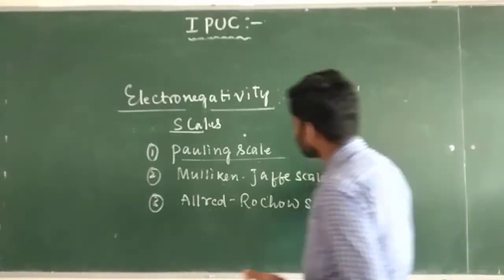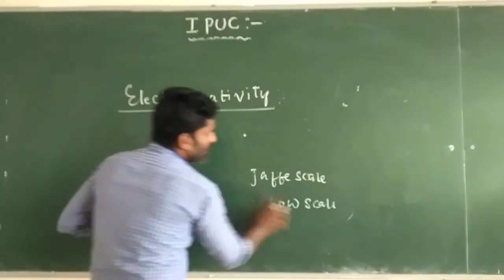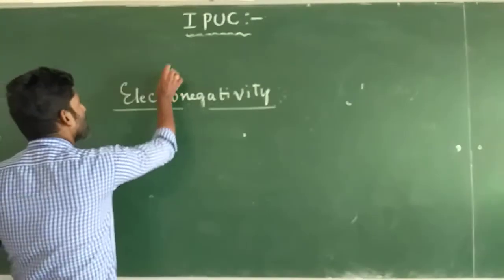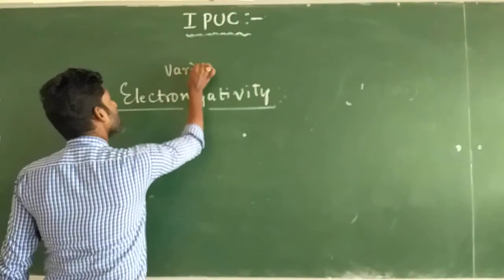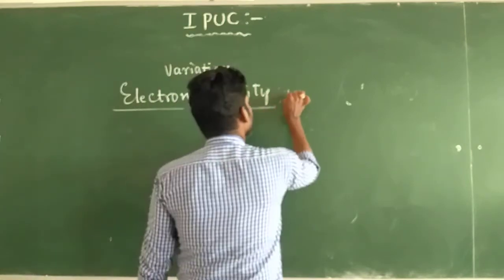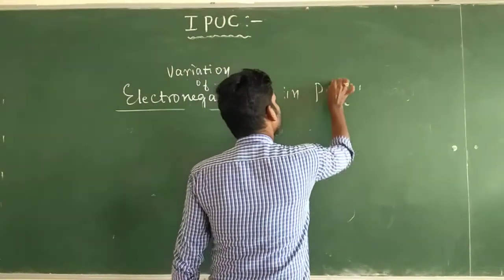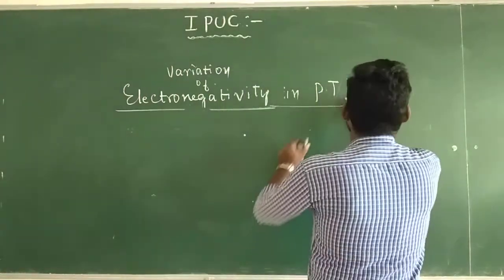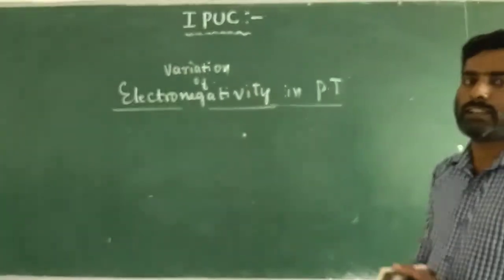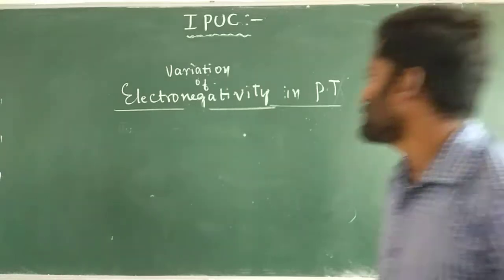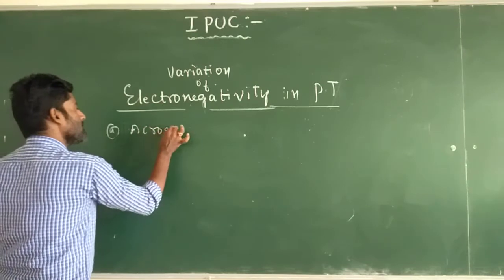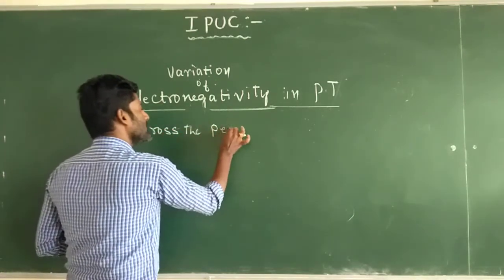And now, how does the electronegativity of an element vary in the periodic table? Variation of electronegativity in the periodic table: across the periods and down the group, how the electronegativity of the elements varies. The first one is across the periods.